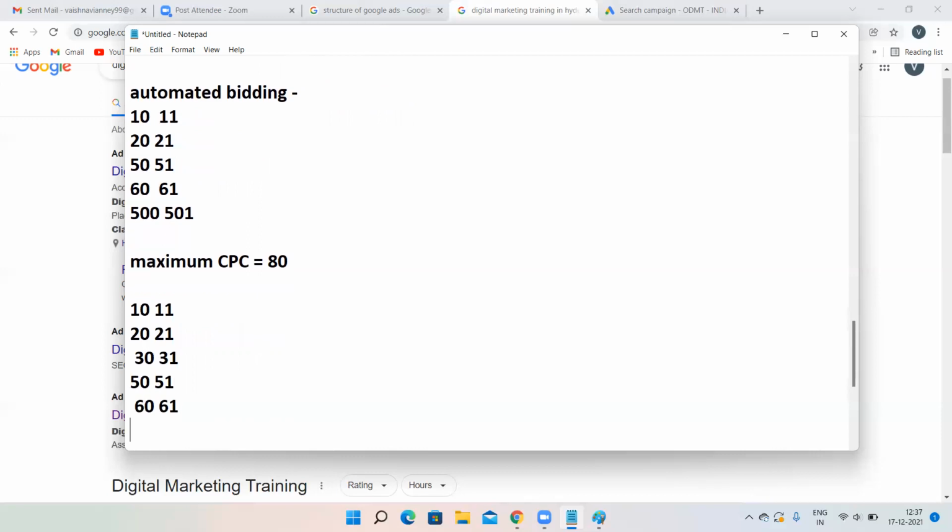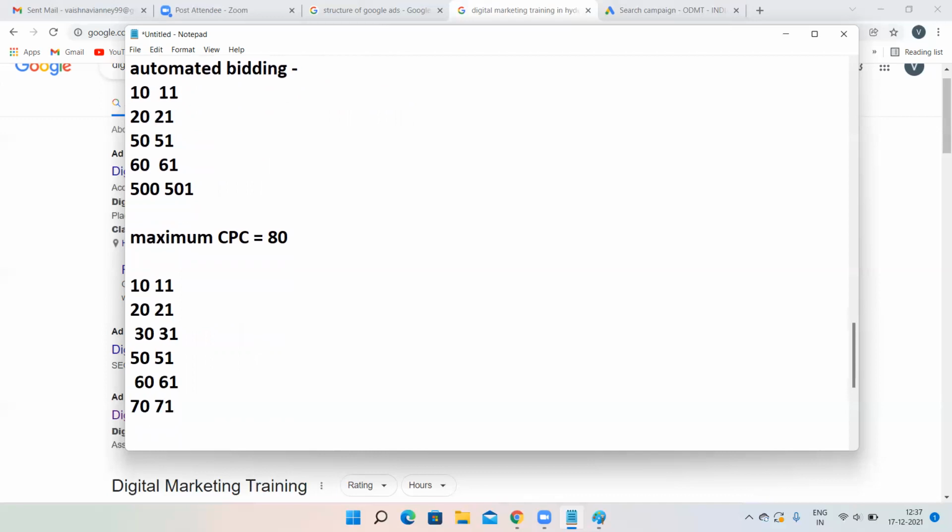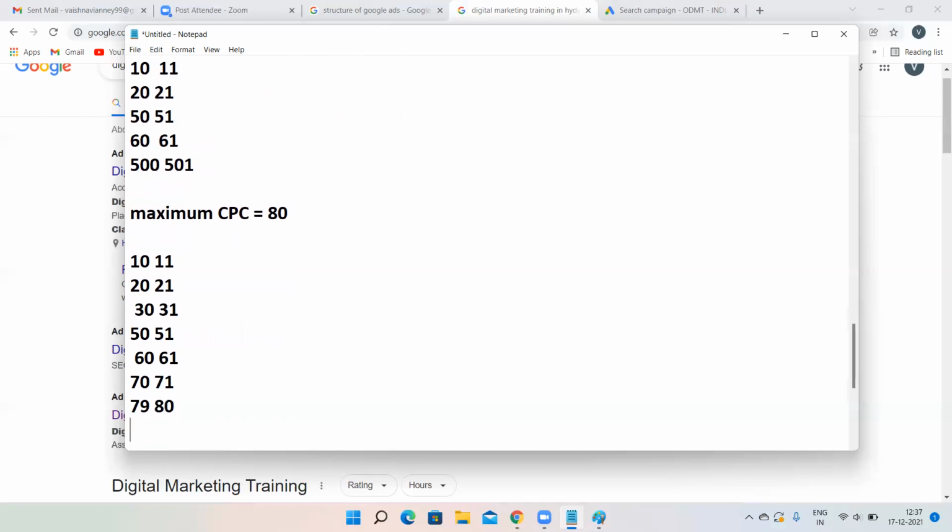Assume that your competitor is paying 70, Google will tell you to pay 71. But if your competitor is paying 79 rupees, Google will tell you to pay 80 rupees. But if your competitor is paying 81 rupees, Google will never ask you to pay 82 rupees, because you have set the limit over here. You are telling that according to my budget, my limit is just 80 rupees per click. That means I can only spend 80 rupees per click. I cannot spend more than 80 rupees because I do not have that much money.